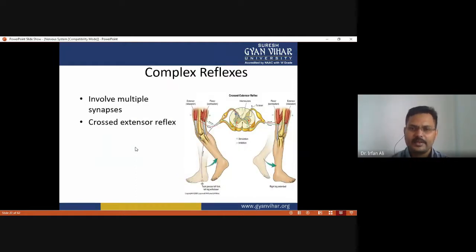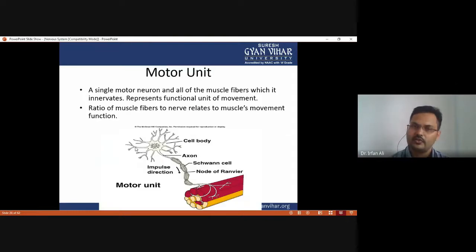Complex reflexes involve multiple synapses, and the crossed extensor reflex. And the motor unit: it is a single motor neuron and all of the muscle fibers which it innervates, representing a functional unit of movement.